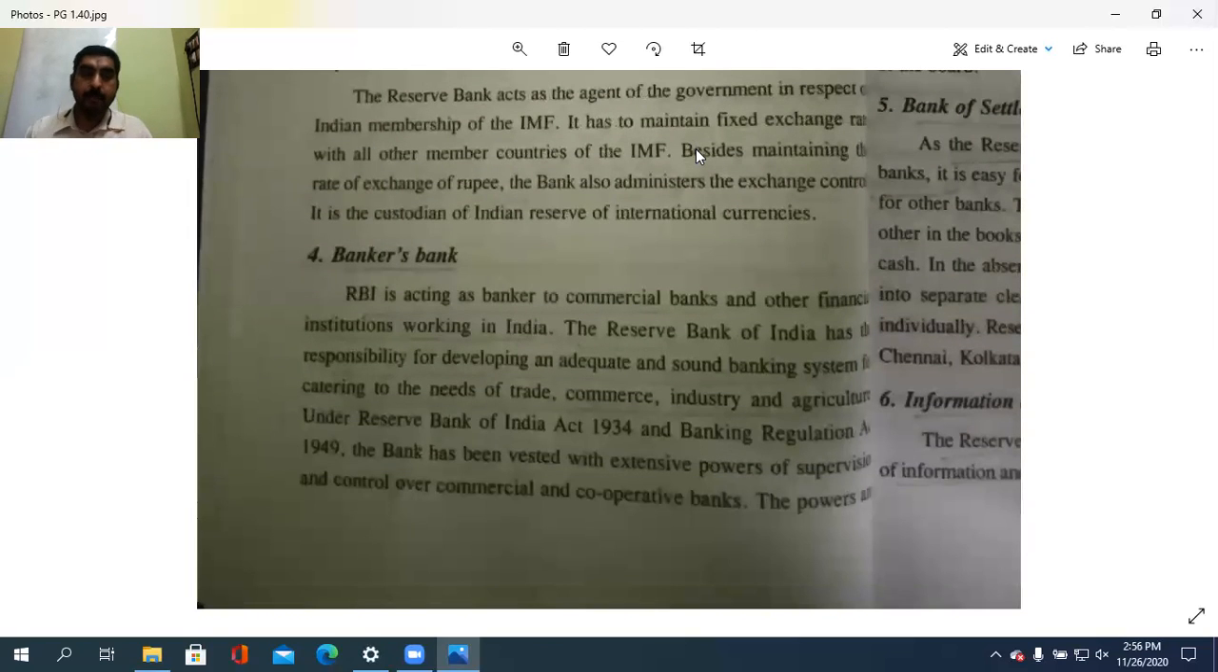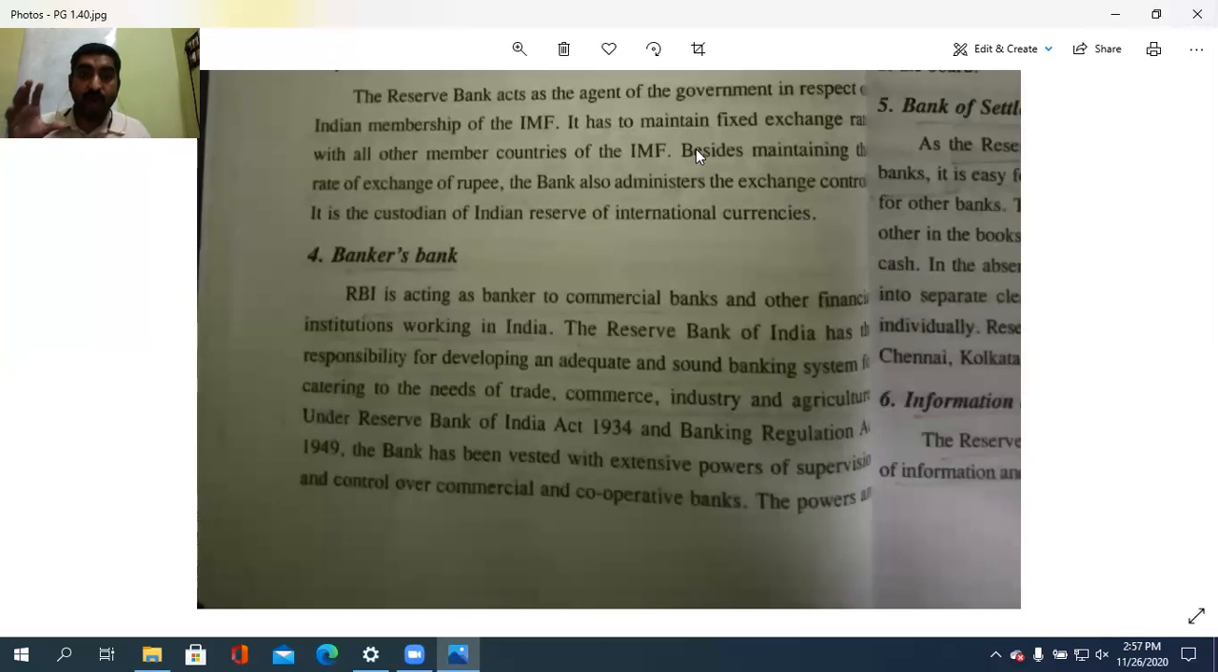Then acting as a banker's bank. RBI is acting as a banker to all the commercial banks and other financial institutions working in India. The Reserve Bank of India has the responsibility for developing an adequate and sound banking system for catering to the needs of trade, commerce, industry, and agriculture. So that is the case. RBI has the responsibility for developing an adequate and sound banking system.